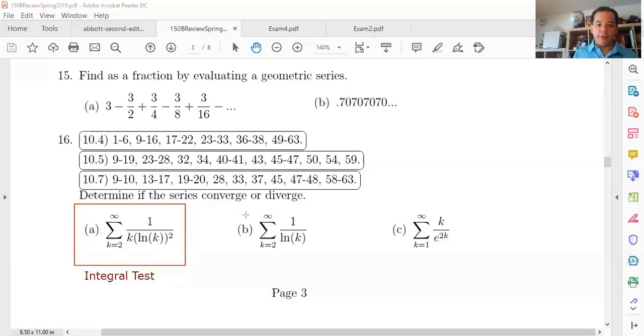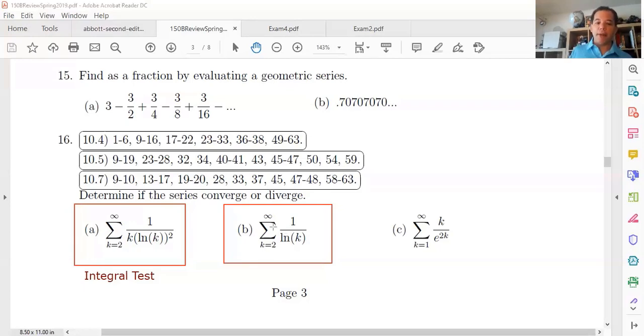So what about this 1 over ln k? This time we can maybe do comparison. You can also do the integral test, but it will be a difficult integral, because you don't have the 1 over k, you don't have the derivative of ln k here. So it will require integration by parts, not an easy integral to do.